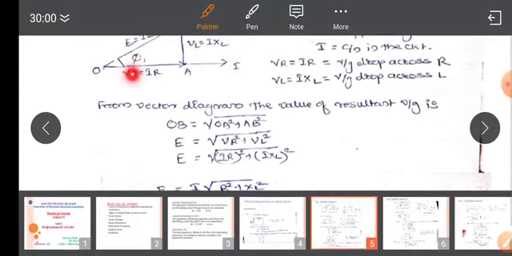OA square plus AB square, where OA is VR and AB is VL, so E equal to square root of VR square plus VL square. Now substitute the values of VR and VL, as VR is I into R and VL is I into XL. So E equal to square root of (I R) square plus (I XL) whole square. Take I as common outside of the square root, so E equal to I into square root of R square plus XL square.